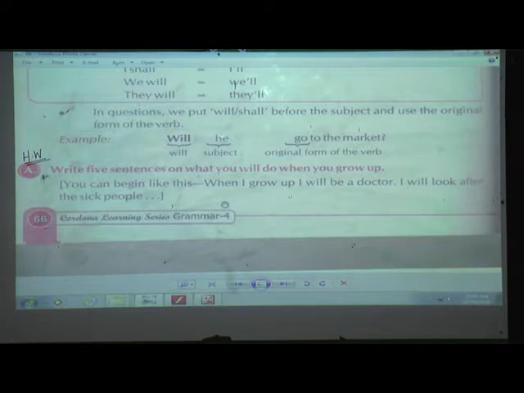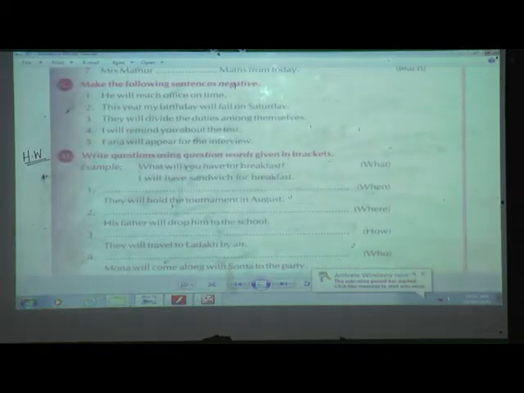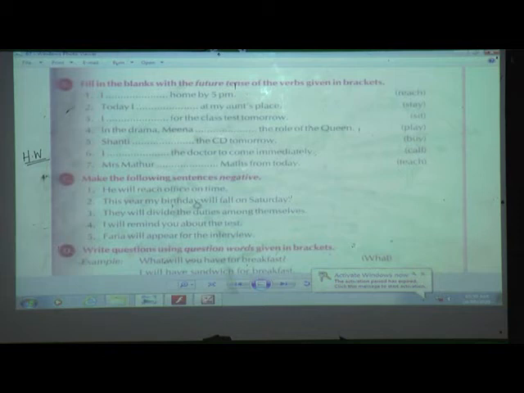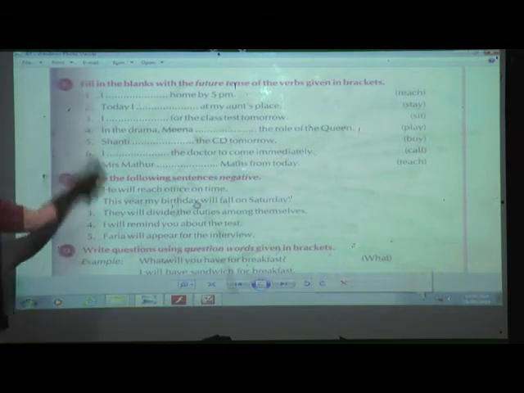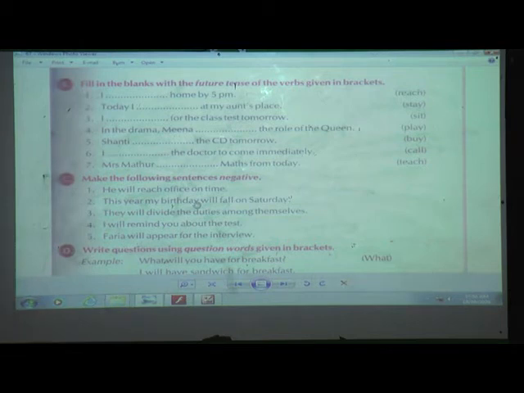now we'll come to page number 67. Ready, students, to solve the examples? Exercise B. I hope that you have written exercise A as homework, in simple future tense, and only 5 lines about that. Okay. What is exercise B? Fill in the blanks with the future tense of the verbs given in the brackets.